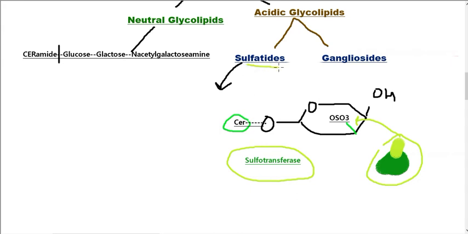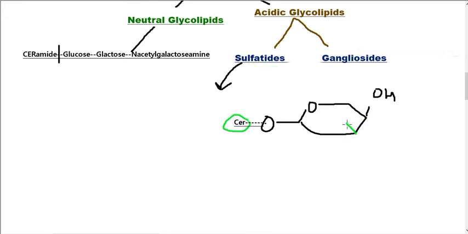They are mostly present in nervous tissue and in kidney. The most important things that you must remember about sulfatides, which are acidic glycolipids: first, they are acidic in nature. Second, a sulfate group has been added on the galactose that is connected with ceramide, and they are formed by the action of the sulfotransferase enzyme that causes the transfer of the sulfate group from a carrier to carbon 3 of galactose.